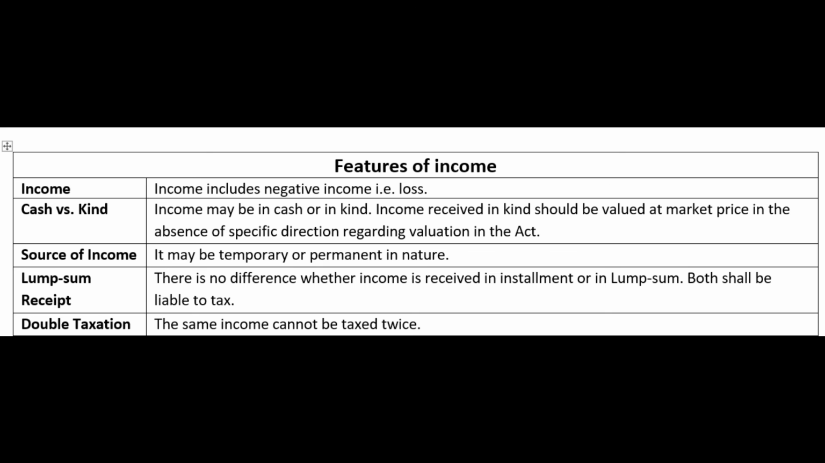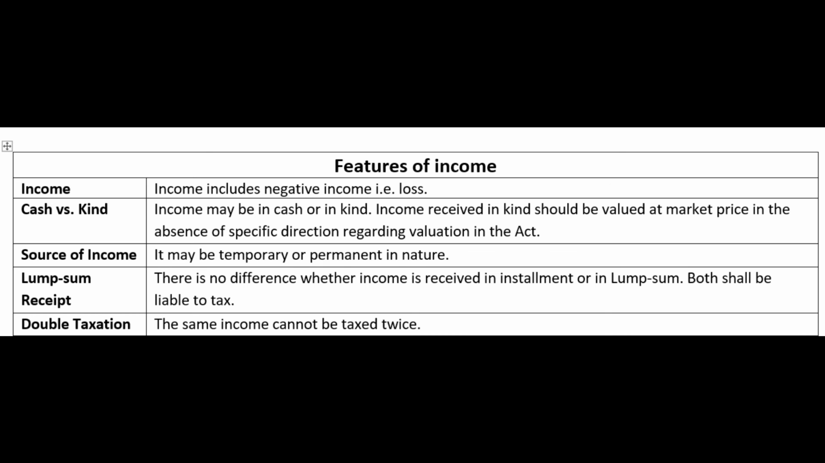Another question. Whether income should be a periodic receipt or can it be a lump sum receipt also? Again, the answer is both. There is no difference whether income is received in installments or in lump sum. Installment means recurring. For example, some employee receiving salary every month. That is a recurring receipt. That is also income. Or sometimes income can be received as lump sum.